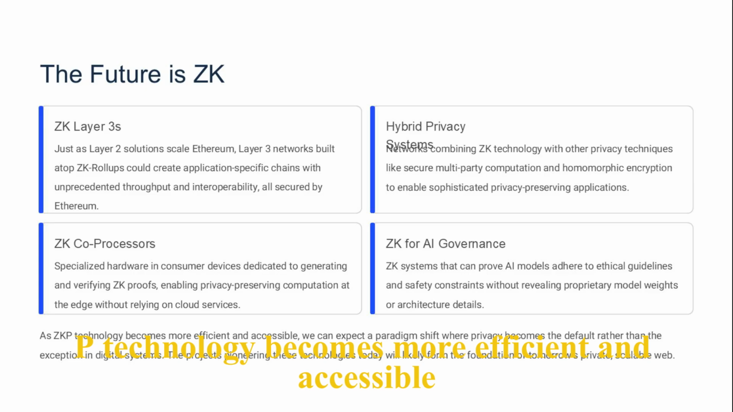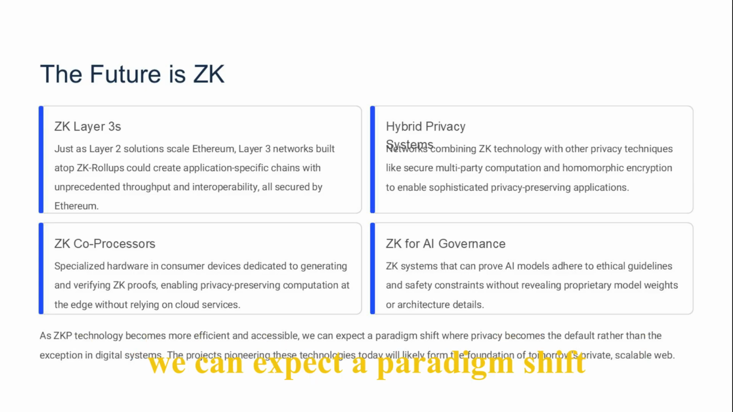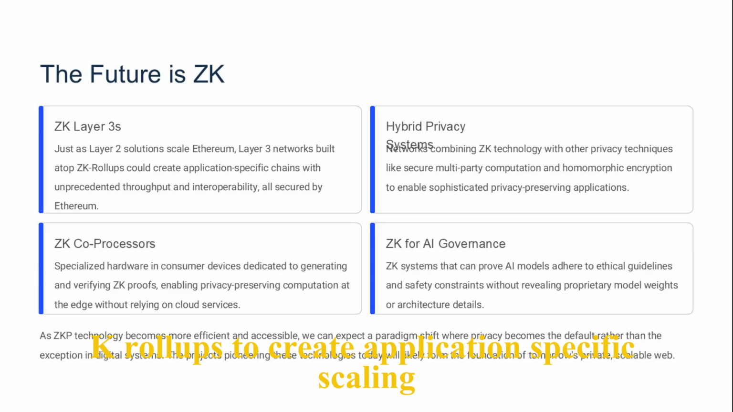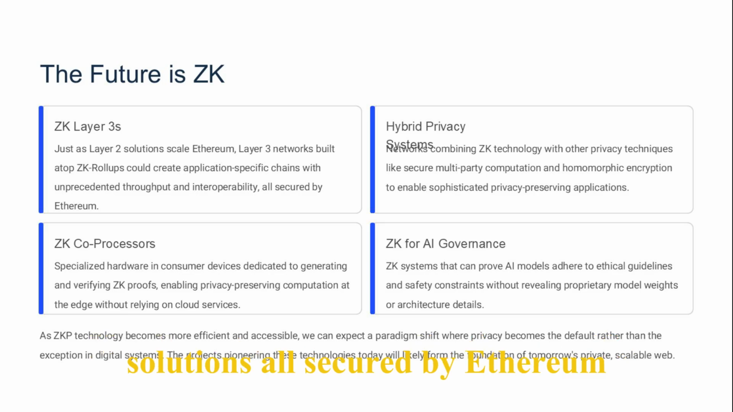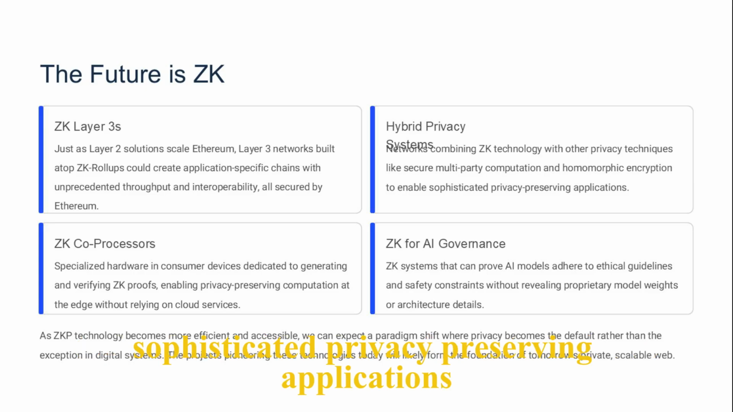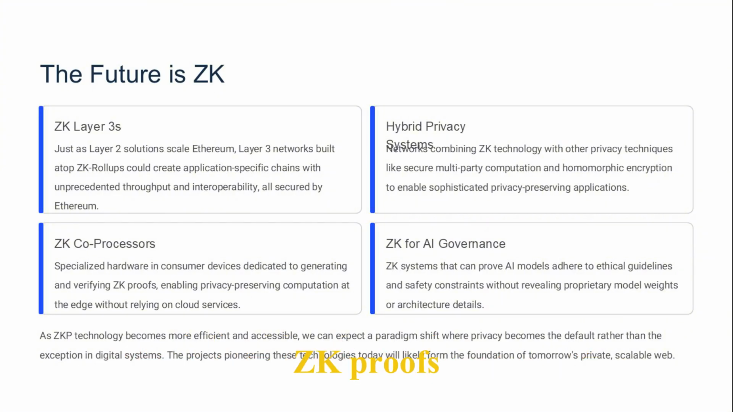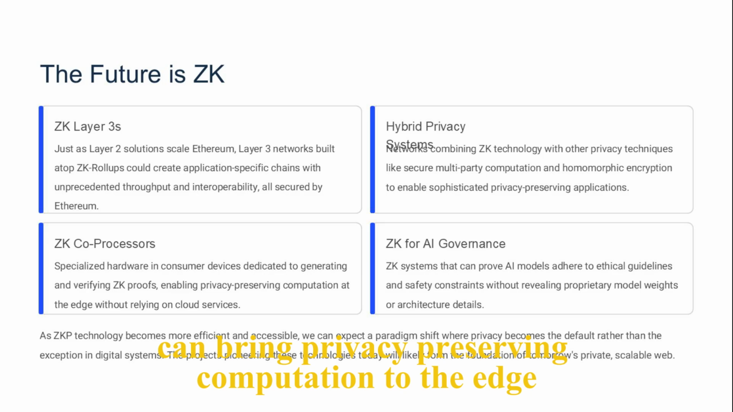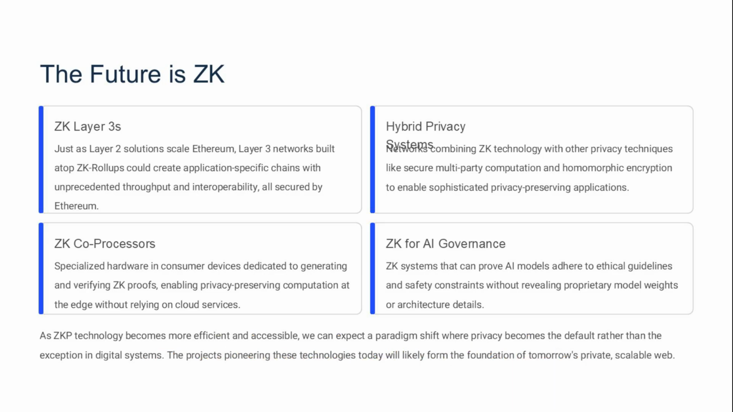As ZKP technology becomes more efficient and accessible, we can expect a paradigm shift where privacy becomes the default rather than the exception. ZK Layer 3 networks build upon ZK rollups to create application-specific scaling solutions, all secured by Ethereum. Hybrid privacy systems combine ZK technology with other privacy techniques to enable sophisticated privacy-preserving applications. Specialized hardware in consumer devices dedicated to generating and verifying ZK proofs can bring privacy-preserving computation to the edge without relying on cloud services. ZK systems that can prove AI models adhere to ethical guidelines and security standards will transform AI governance.